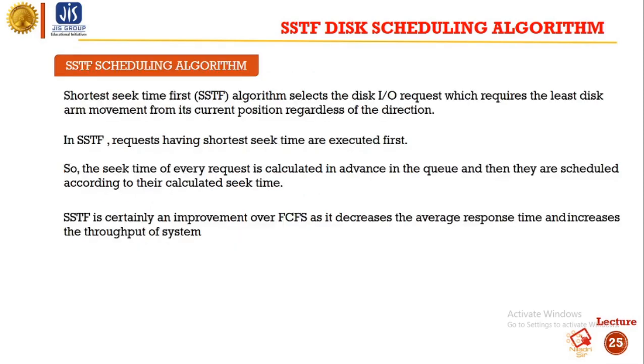So the shortest seek time first algorithm selects the disk IO request which requires the least disk arm movement from its current position, regardless of the direction. In SSTF, requests having the shortest seek time are executed first. The seek time of every request is calculated in advance in the queue, and then they are scheduled according to their calculated seek time.